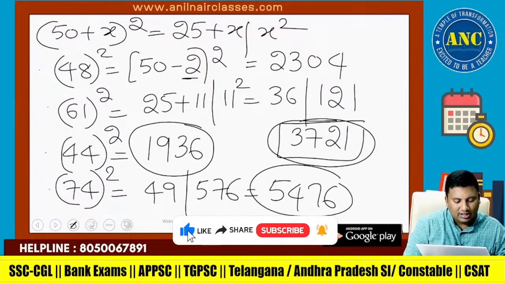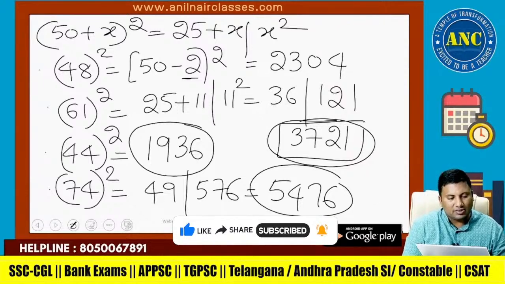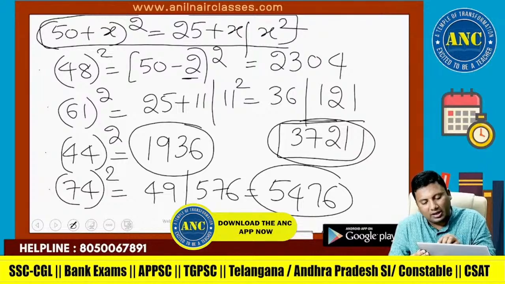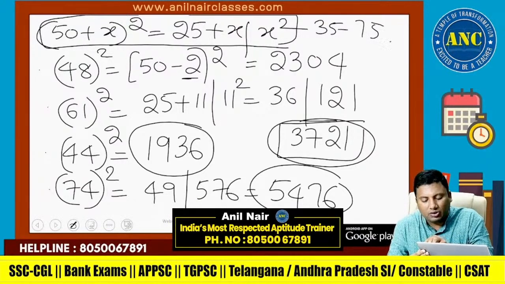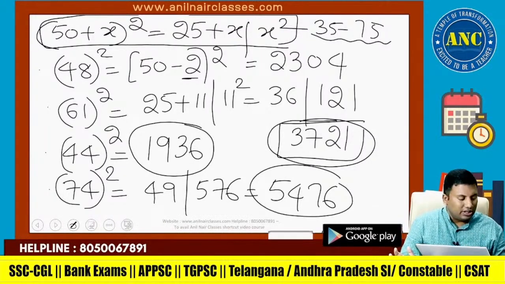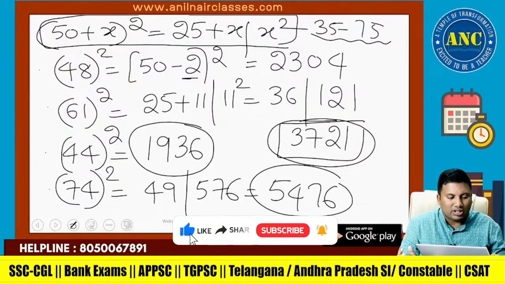74 square is 50 plus 24. 25 plus 24 is 49. 24 square is 576. This logic is used for all the numbers from 35 to 75. One student has asked me this doubt: Sir, how to find 1001 square? I will discuss another logic.